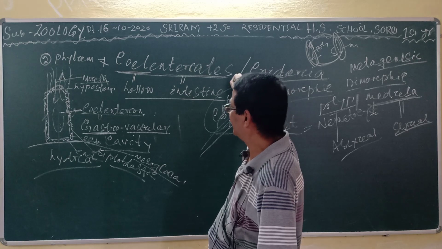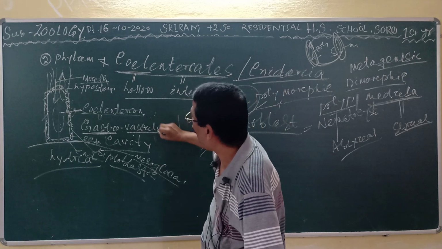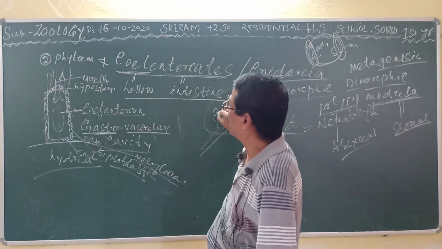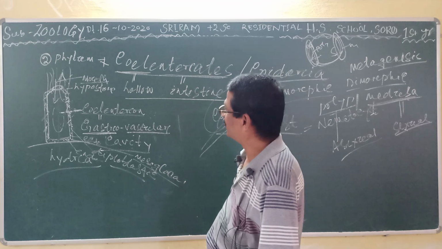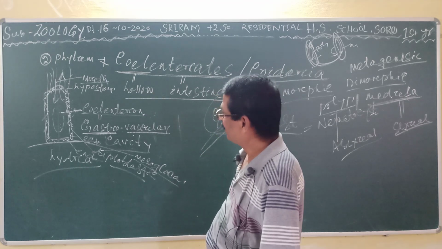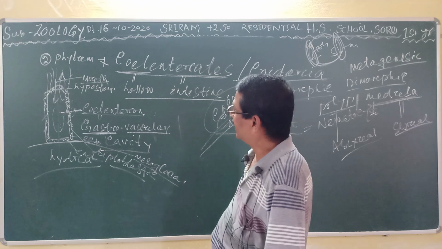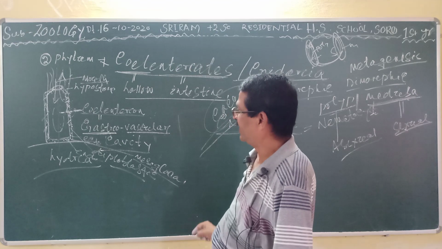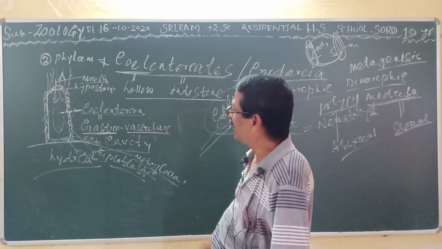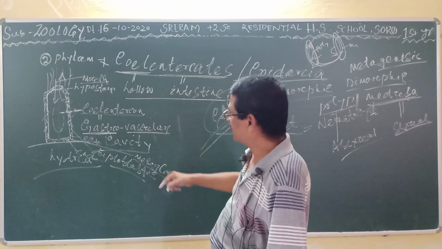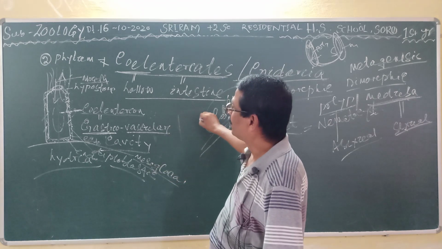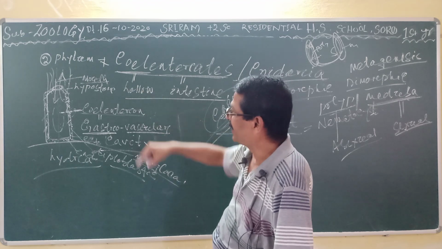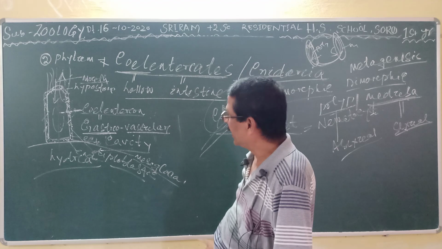The coelenterates must possess the coelenteron or gastrovascular cavity. They are aquatic, mostly marine and a few are freshwater. They are diploblastic in nature, radially symmetrical, and only a mouth is present which performs both the function of mouth as well as anus. The alimentary canal is incomplete, but it shows the blind sac body plan, that means only one aperture, it is not opened at the other end. Clear?